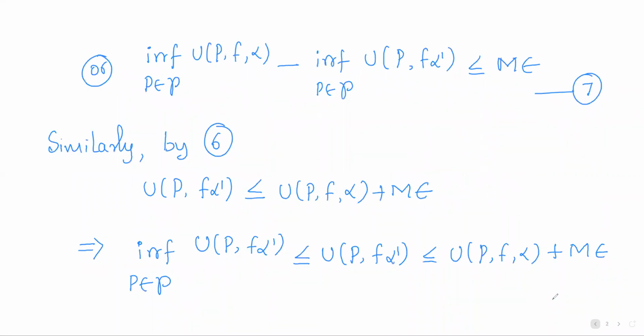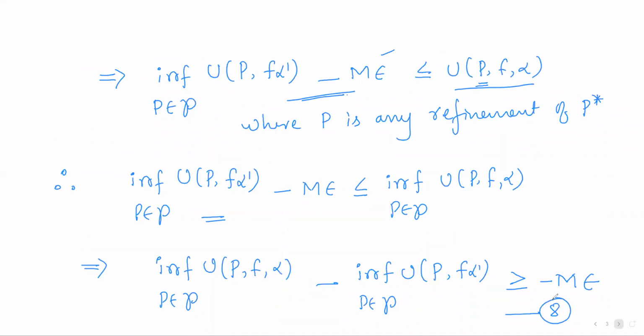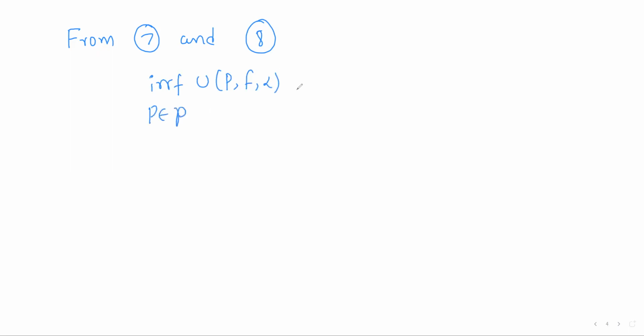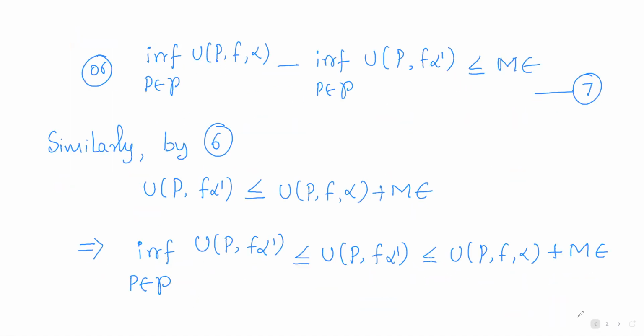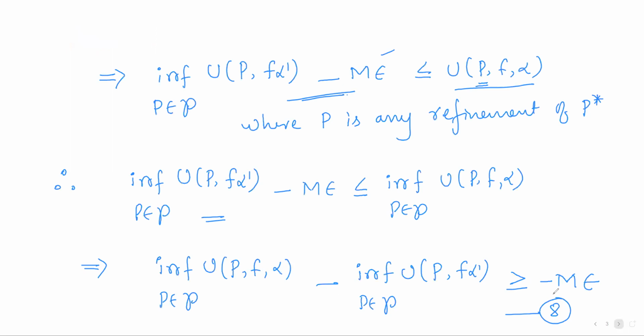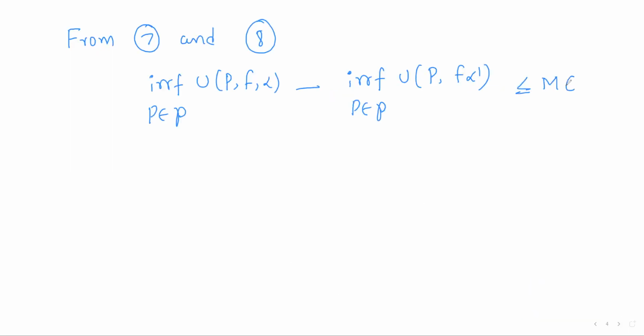Now combine equation 7 and equation 8. We observe that the infimum of U(P, f, alpha) minus the infimum of U(P, f, alpha dash): by 7, this difference is less than or equal to M epsilon, and by 8, this difference is greater than or equal to minus M epsilon.